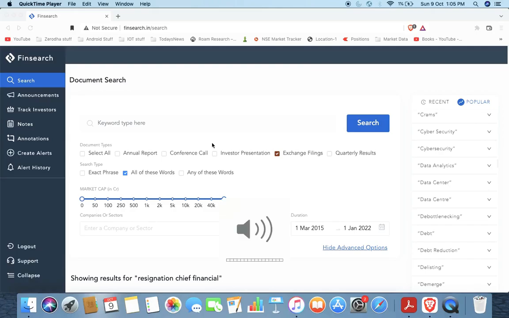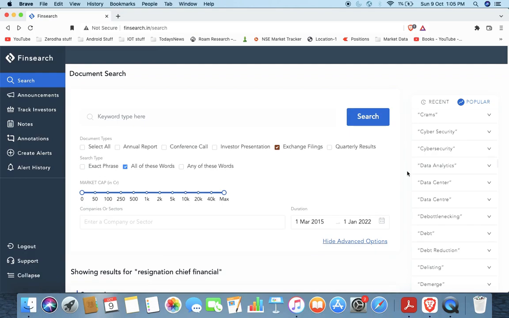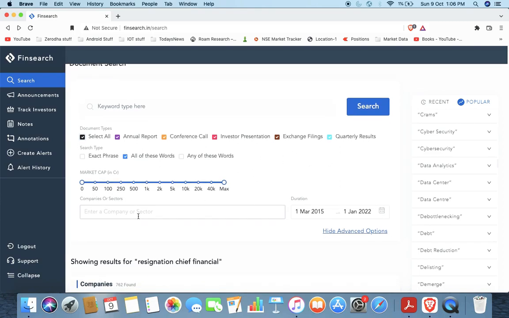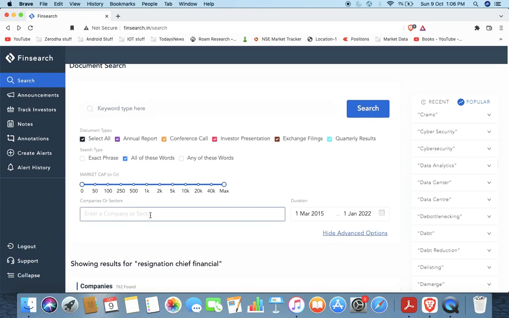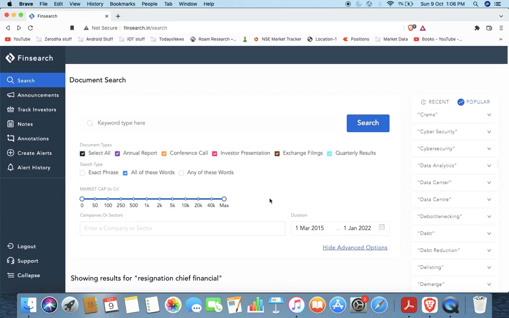Yeah, hi all. I would like to talk to you about this new tool, Finsers.in, which you can use to parse through all the documents. It's very intuitive. You can search a keyword here and then select all the documents you want to search that keyword in, like the annual reports, conference calls, presentations, filings, etc. And you can even enter a company name or sector name here. And we can use it in any number of ways to do our research.